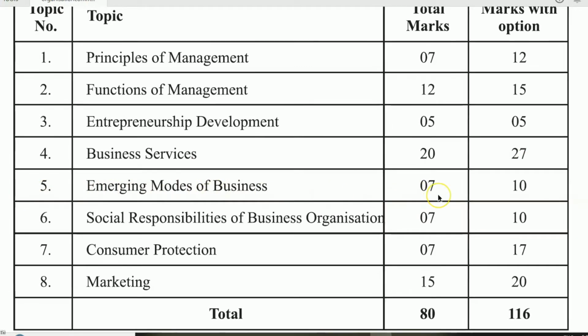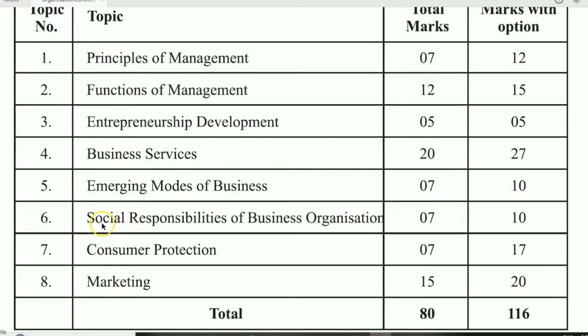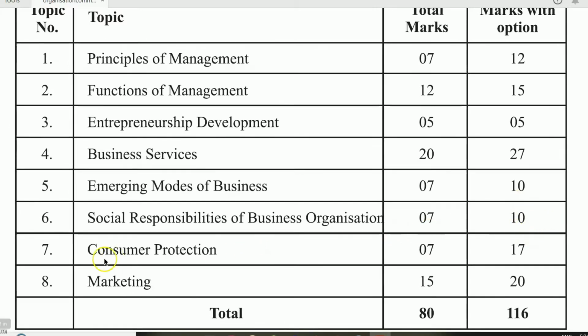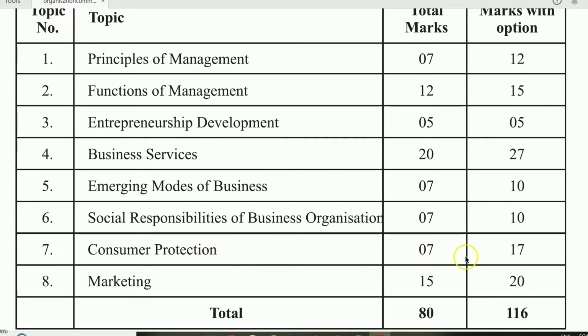This chapter carries 7 marks and with option it carries 10 marks. Sixth chapter, that is Social Responsibilities of Business Organization. This chapter carries 7 marks and with option it carries 10 marks. Seventh chapter, Consumer Protection. This chapter carries 7 marks and with option it carries 17 marks.